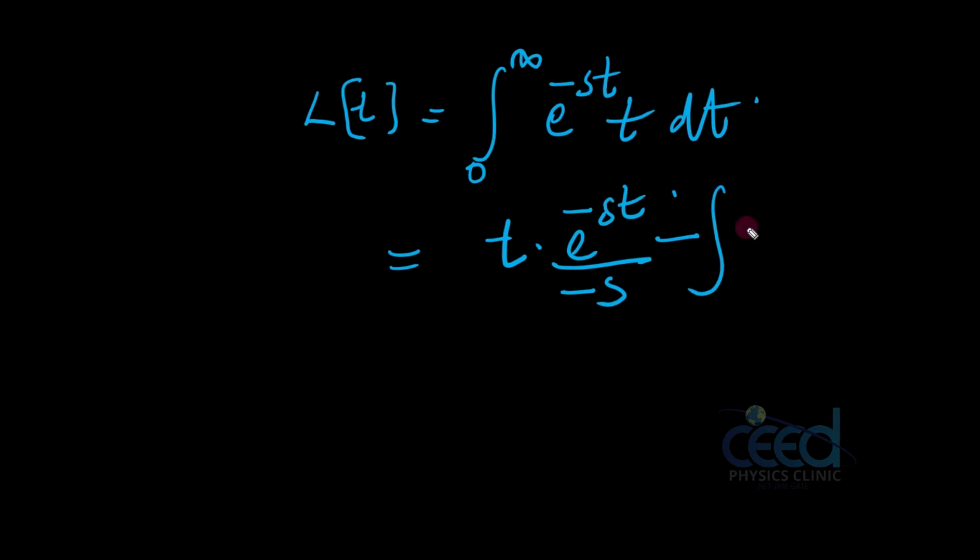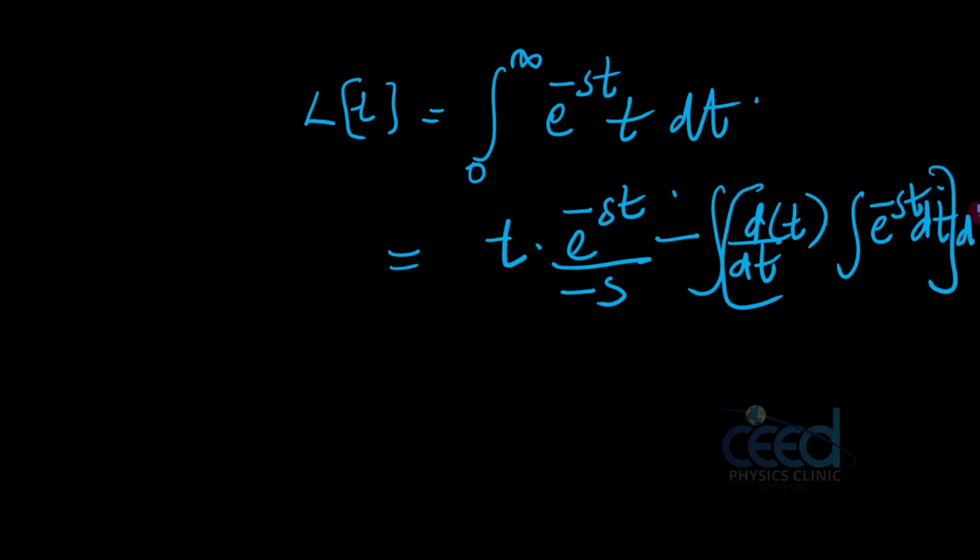Integral of the first is the differential of the first, d by dt of t, integration by parts, into the integral of e raised to minus st dt. So I applied the parts, and finally we have to give the limit 0 to infinity.